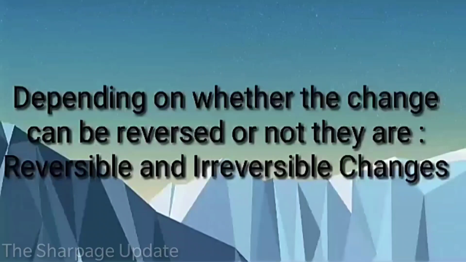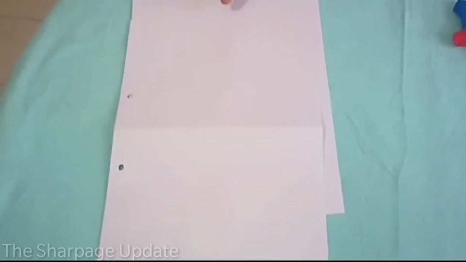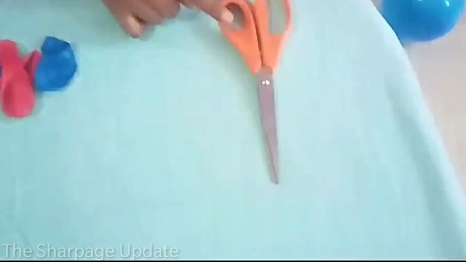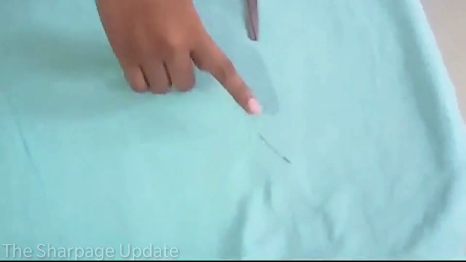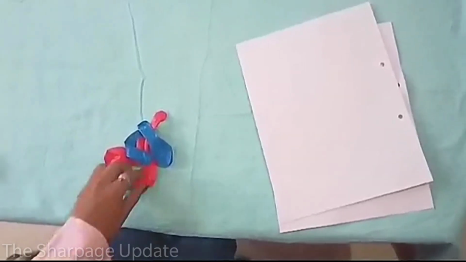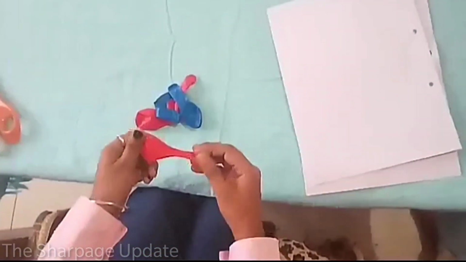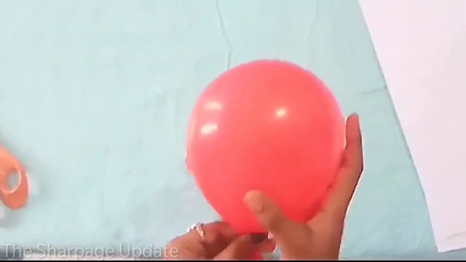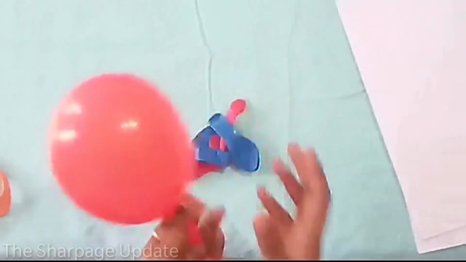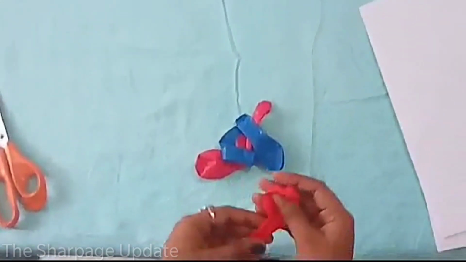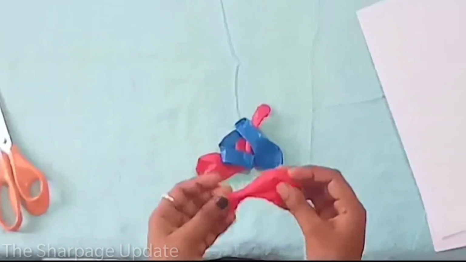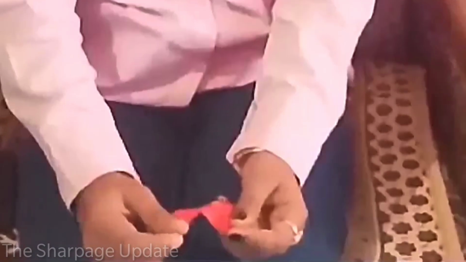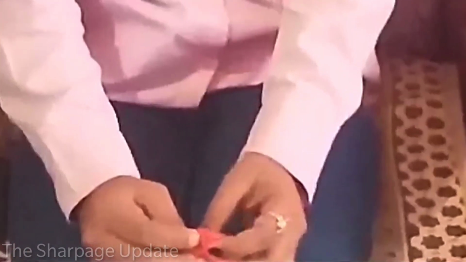For reversible changes, we need papers, balloons, scissors, and a needle. Just take a balloon and blow it. After blowing the balloon, the shape we get is different from the original shape and size. Now, release the air. Does it come back to its original shape and size? Yes, it does. It means that the changes occurring in this activity can be reversed.